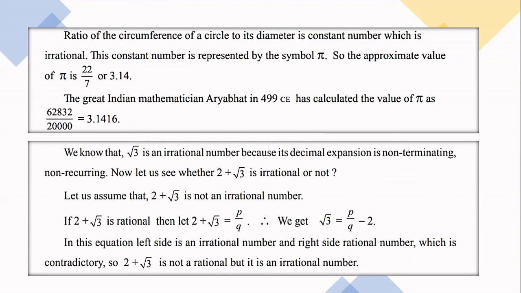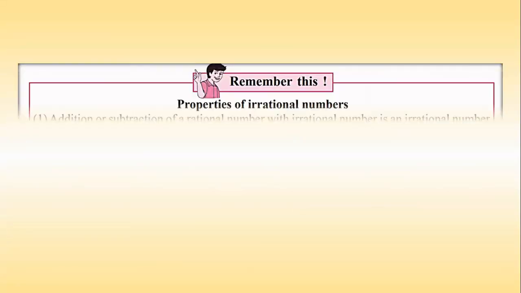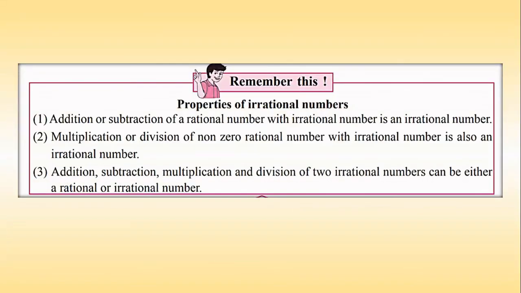If you add any number to an irrational number, the result also will be irrational. Addition, subtraction, multiplication and division of two irrational numbers can be either a rational or irrational number. How is it? If you are thinking about addition, subtraction of two irrational numbers, naturally it will be an irrational number.